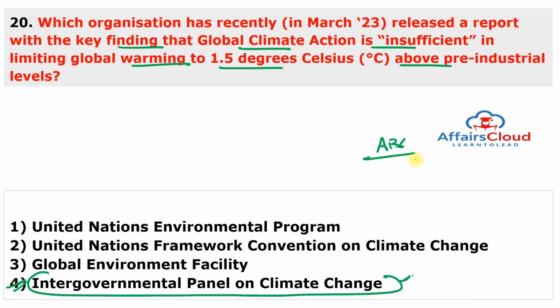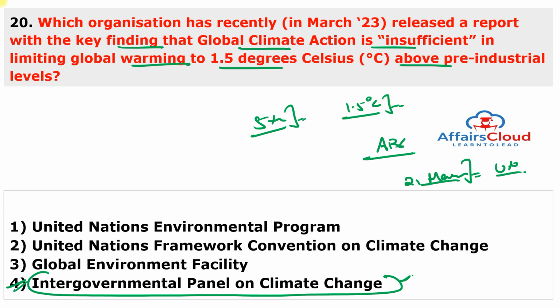2023, released on 21st March 2023 by the United Nations Intergovernmental Panel on Climate Change, underscores the immediate need to take more ambitious climate actions. As per the report, the current global climate action plans of the last 5 years are not enough, that is, insufficient in limiting global warming to 1.5 degrees Celsius above the pre-industrial level.